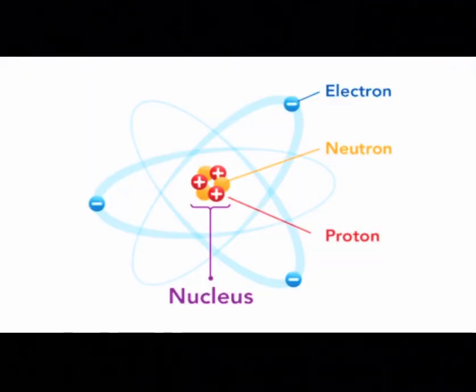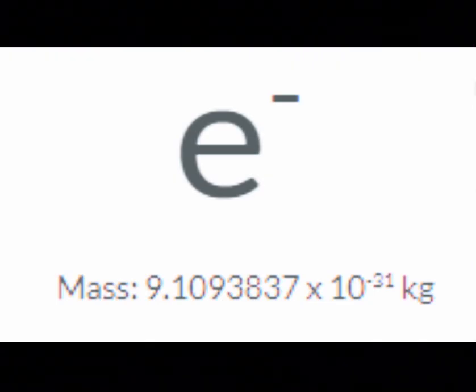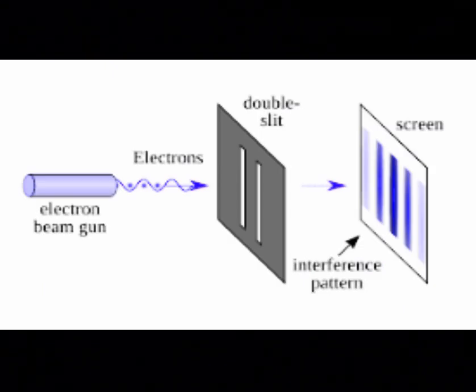But before, we established electrons were one of the particles that make up the atom. Well, electrons are actually considered both a particle and a wave under wave-particle duality, due to their particle-like properties and wave-like properties. The particle-like properties of electrons include that electrons are negatively charged, and electrons have mass. The wave-like properties of electrons include their ability to propagate energy like a wave, which is seen in the double-slit experiment through the production of interference patterns.